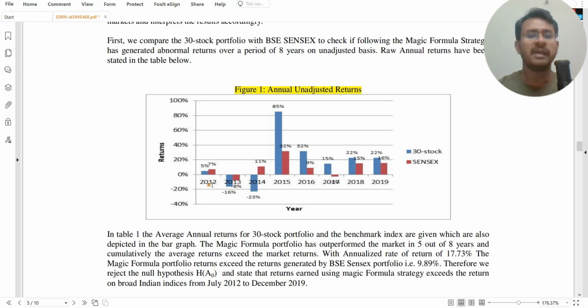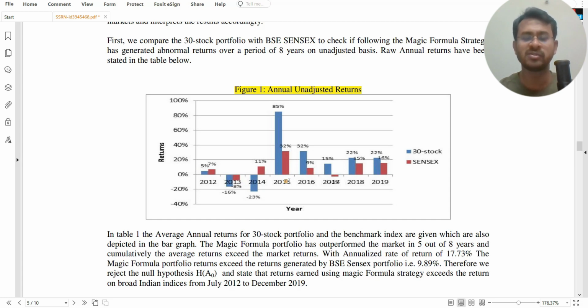Now, it is not that the 30 stock magic formula portfolio is outperforming the Sensex every year. For example, in 2012, the Sensex actually outperformed the 30 stock portfolio. Coming to 2013, again the magic formula underperformed the Sensex. In 2014, the Sensex gave 11% return, but the magic formula gave minus 23%. So you can see 3 years of consecutive underperformance by the magic formula, but the thing changes quite drastically.